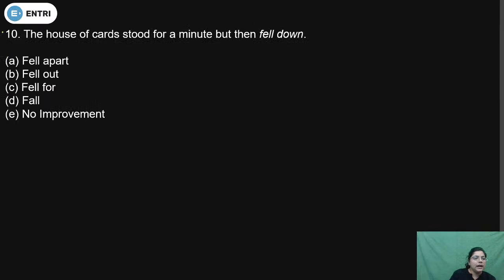In question number 10 again, the house of cards stood for a minute but then fell down. So again you have to check that phrase. So which one will be the correct answer option? Fell down is correct because in this question we are saying house of cards stood for a minute.